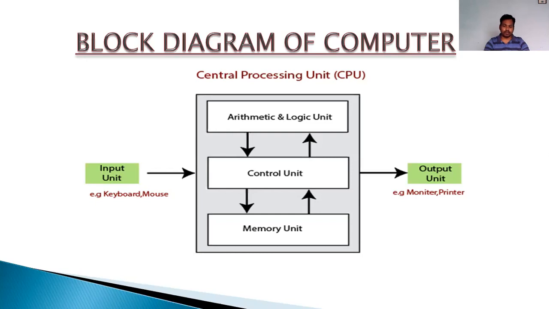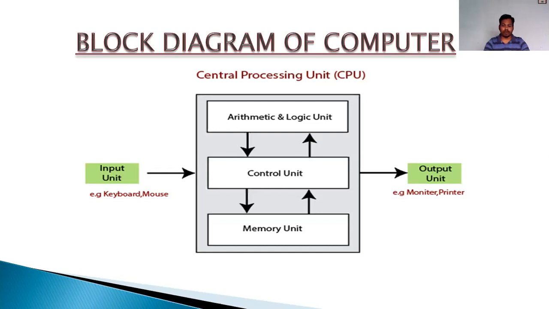We have seen the memory unit and the arithmetic and logic unit. Now, what is the control unit? The control unit is responsible for all the control of the system: from where to where data should be transferred, where to store the output.